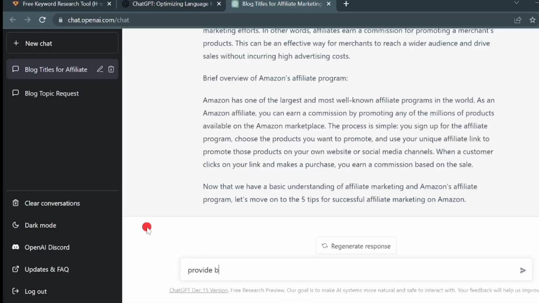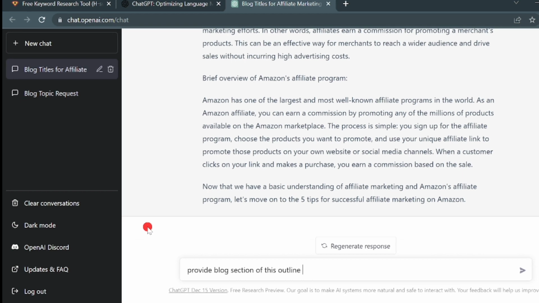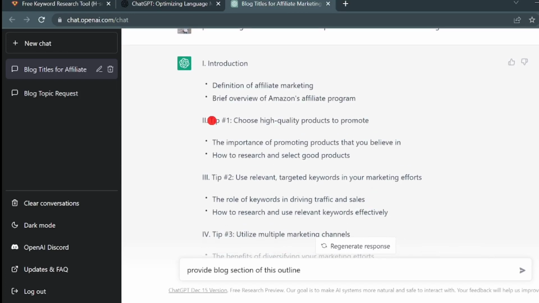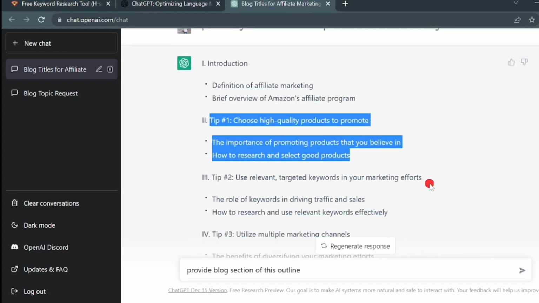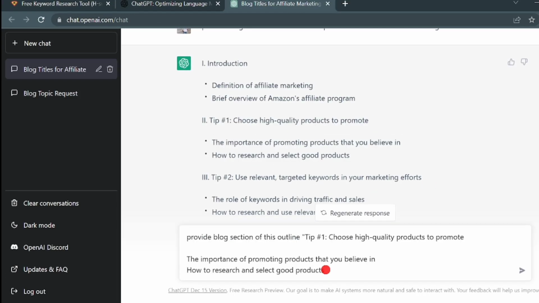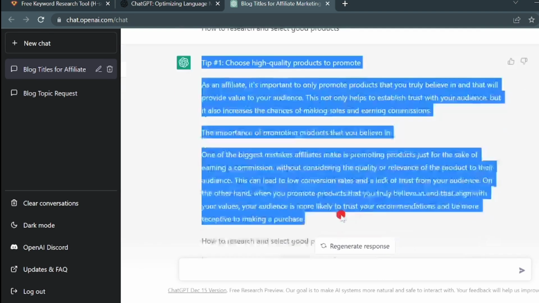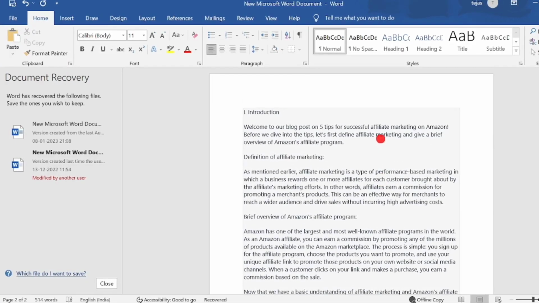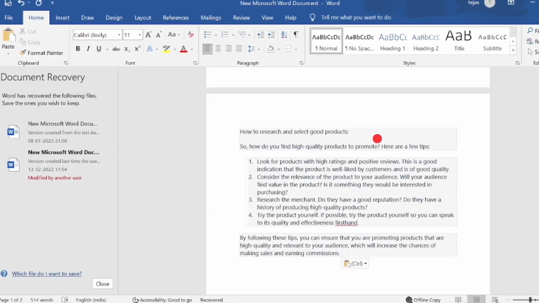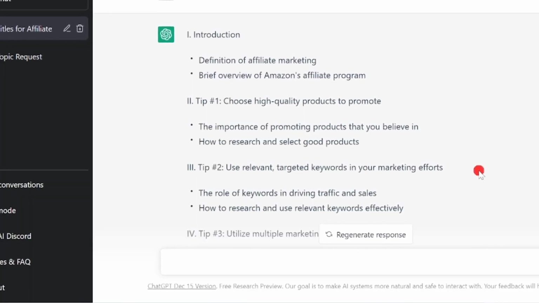After that, go back to this website and type in "provide the blog section of this outline." Then scroll up, copy the second part of this blog outline, and paste it here before clicking enter. After that, just copy all of these, go back to that Word document and paste it here. Now repeat the steps for all the remaining outlines to write a full blog article.